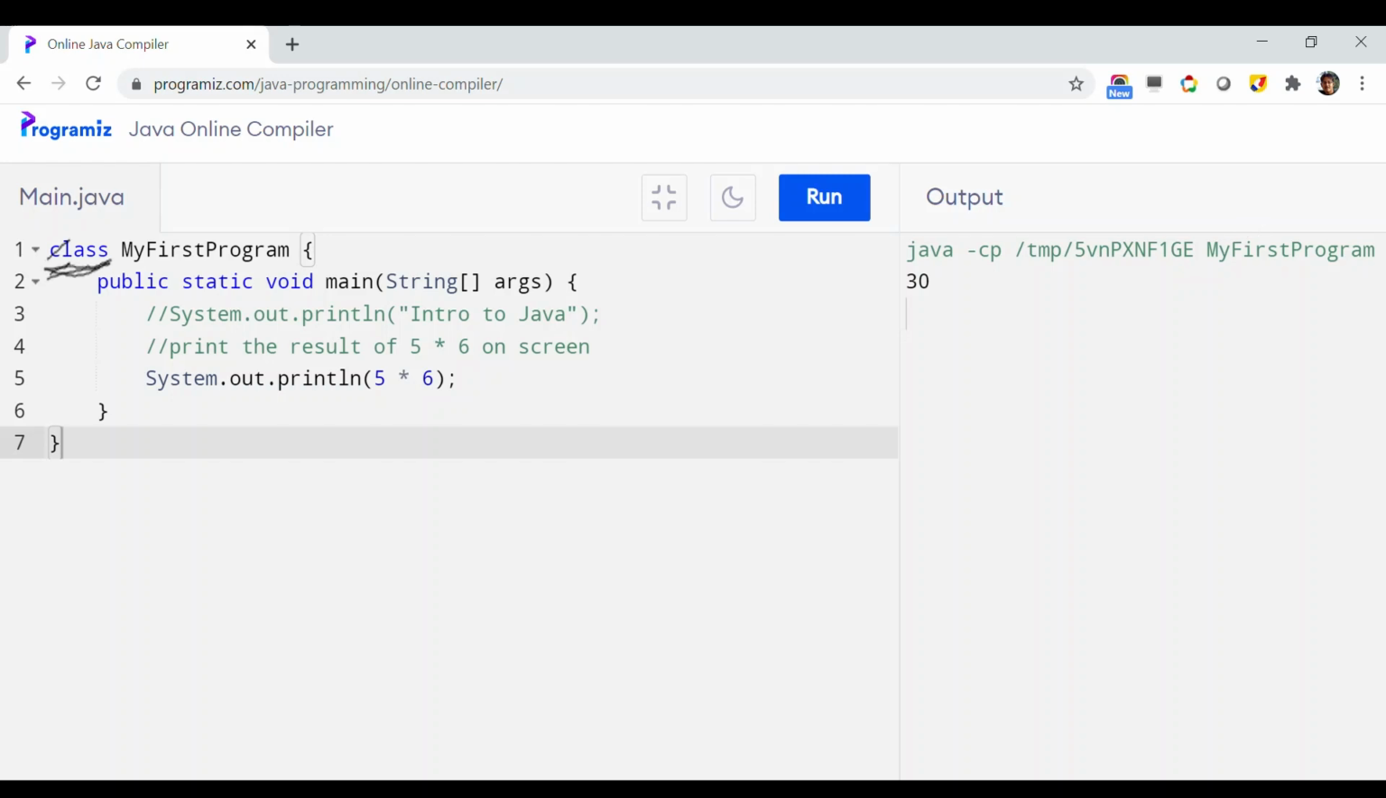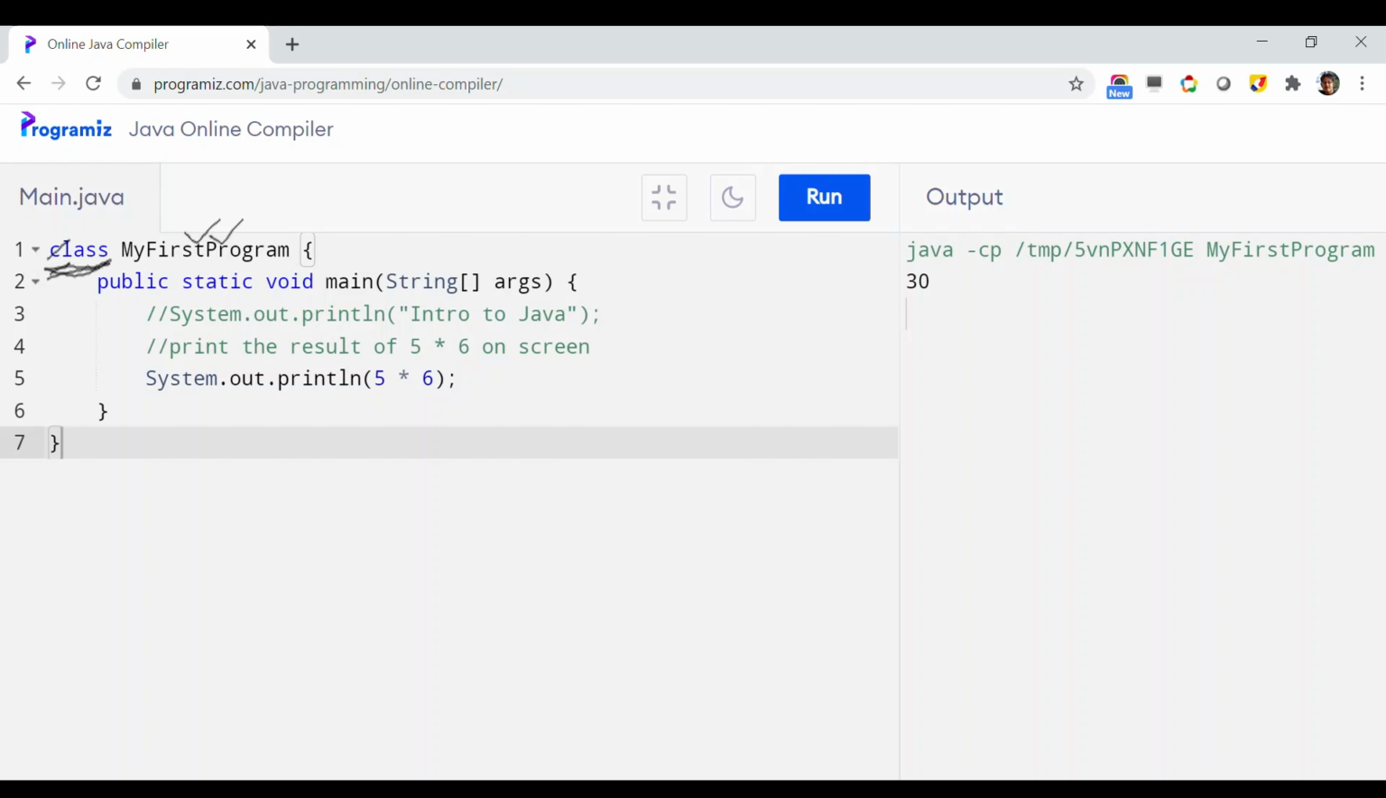So class is a keyword that is used to start a class. The keyword class is then followed by a name of your choice. Here I have chosen my first program as the name of my class. You can choose any name of your choice. It can be your name, it can be my name, it can be my first program, my second program, my Java program, whatever name you can think of.